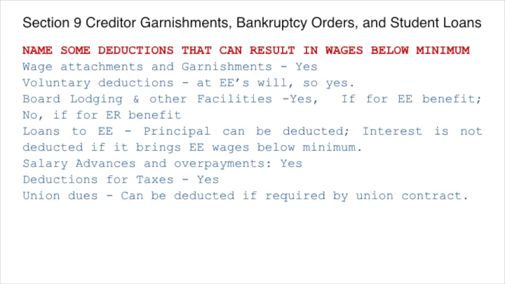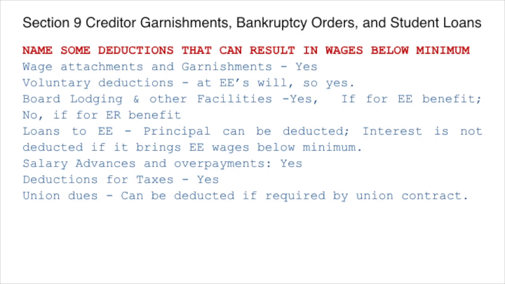Now this slide shows some deductions that can result in wages below minimum. Wage attachments and garnishments, yes, they can bring your wages below the federal minimum. Voluntary deductions, because they are deducted at the employee's will, can also bring the wages below minimum.